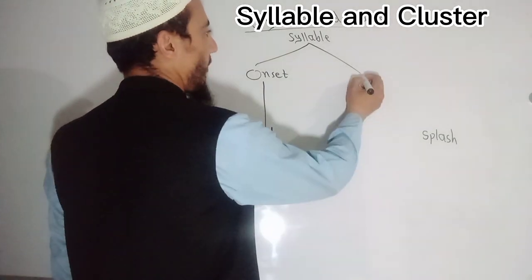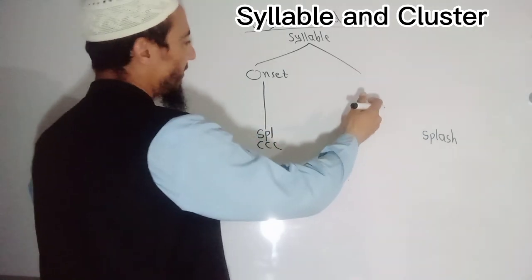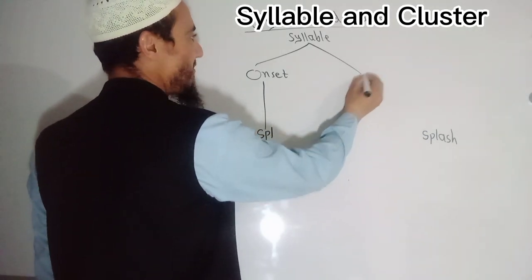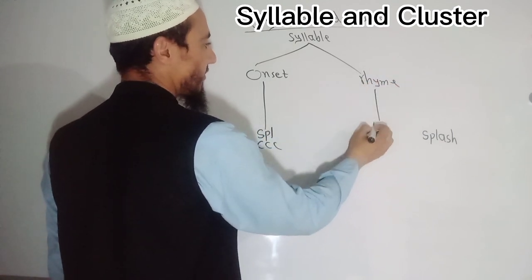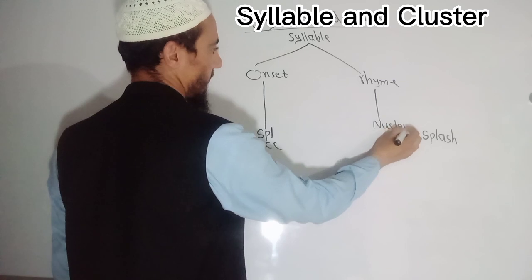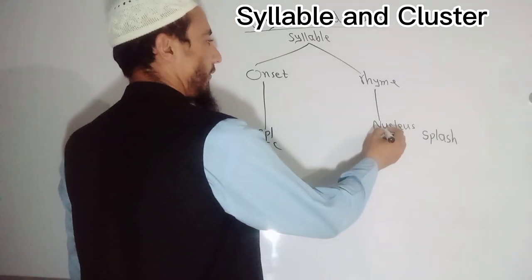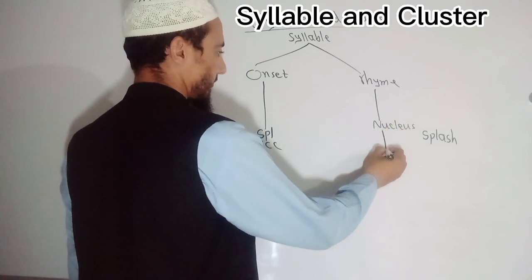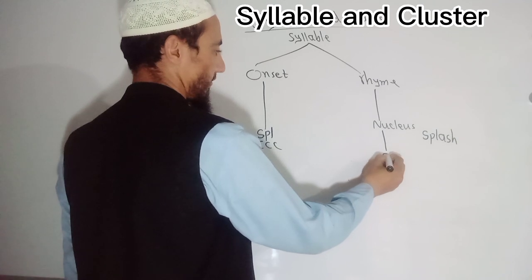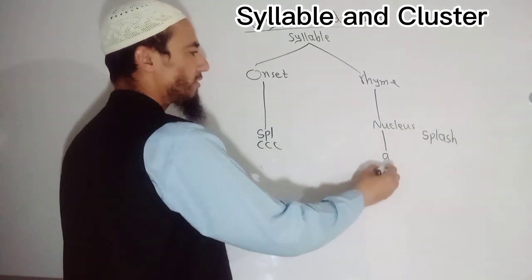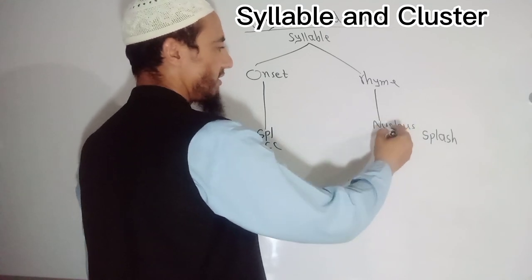After that we have another component of the syllable, which is the rhyme. In rhyme we have nucleus. And in nucleus we have a vowel. How many vowels are there? Just one. You may write V here for representation.